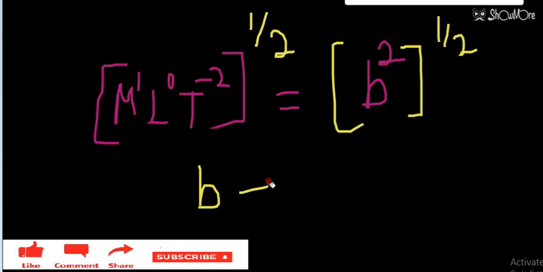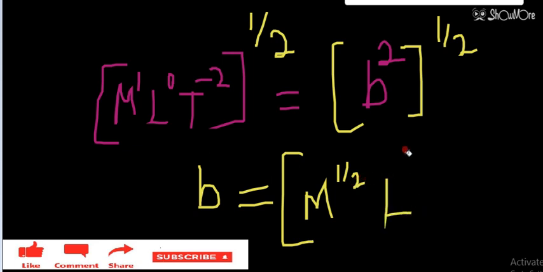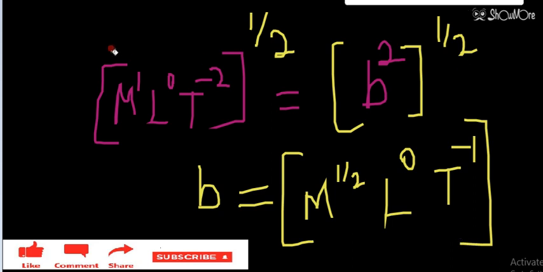The formula for B will be equal to M raised to the power 1 by 2, L raised to the power 0, and T raised to the power minus 1. So this will be the dimensional formula for B. I hope question number 4 is now clear to you.